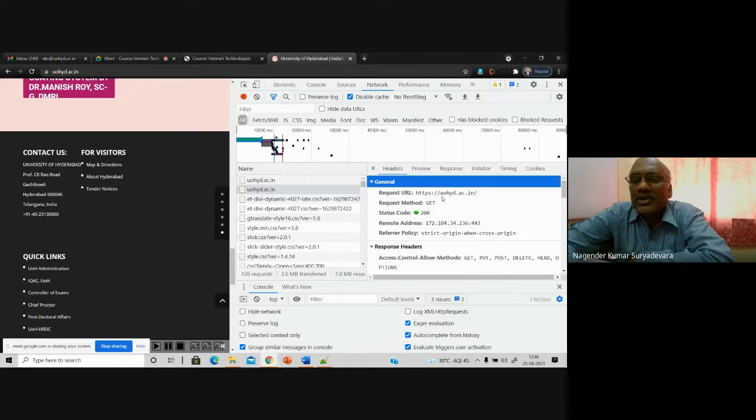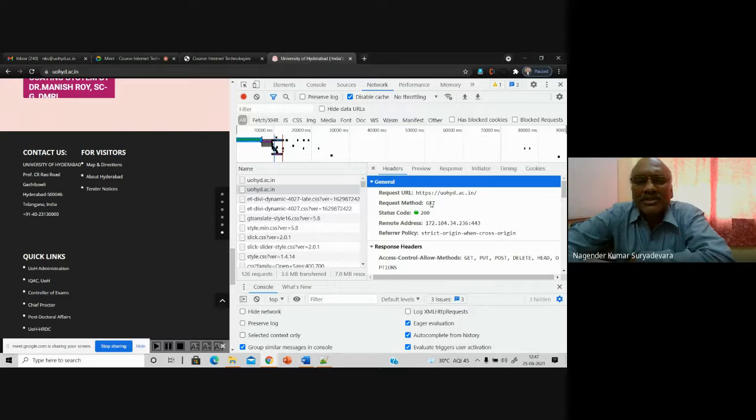That request is uhod.ac.in. Of course, you have given it as uhod.ac.in, but in the header you can see something is added here: HTTPS. S stands for secure. Basically, without security, there will be problems. There are some vulnerabilities if a website is not secured properly. Of course, by default, it is added. This request URL is added, this protocol HTTPS is added, followed by the request URL and the method.